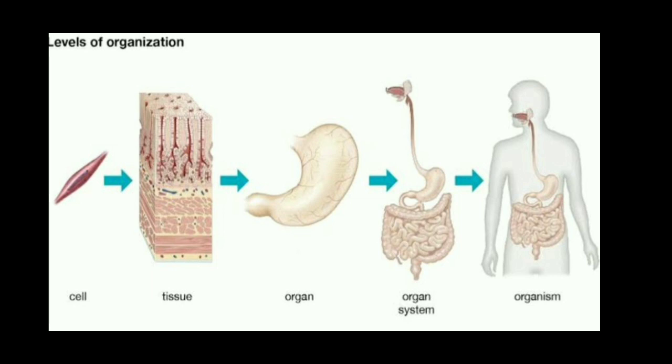So, all the systems work together in coordination to maintain the body in a homeostatic condition. Homeostatic condition means maintaining the normal internal environment of an organism. Next important thing, the organ system.